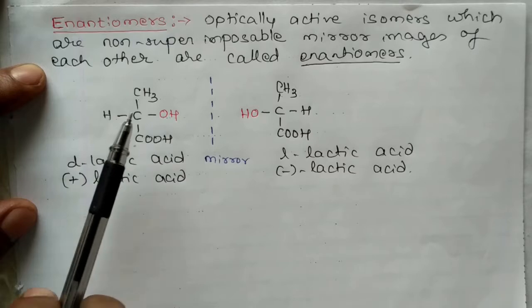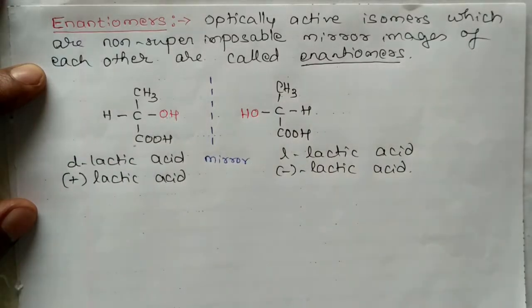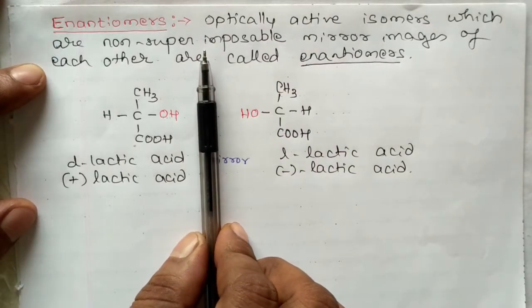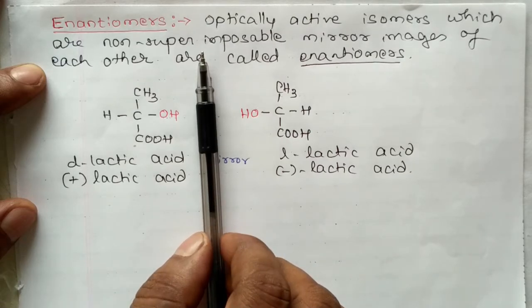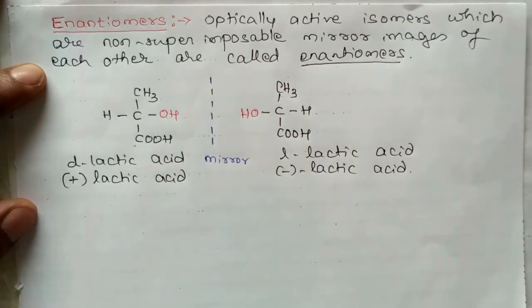Enantiomers are optically active isomers which are non-superimposable on their mirror image. In the examination, don't write this mirror. I have drawn it just to show the mirror image. You have to write these two examples. This is about enantiomers.